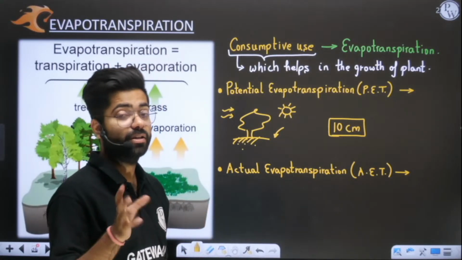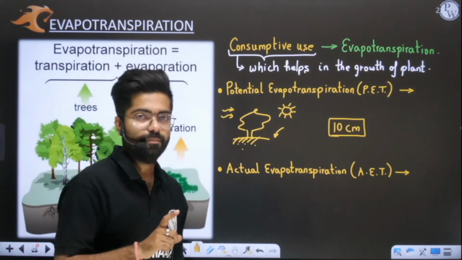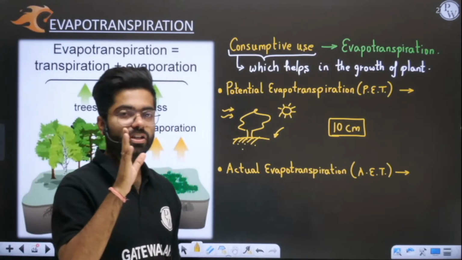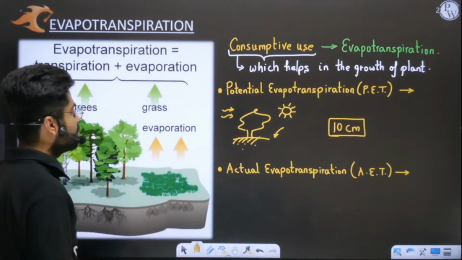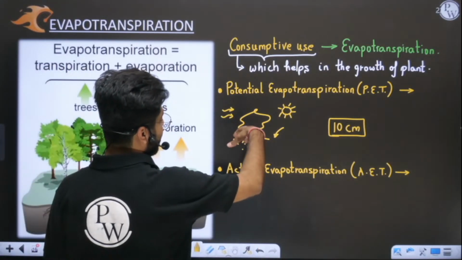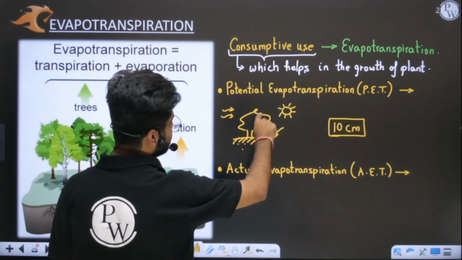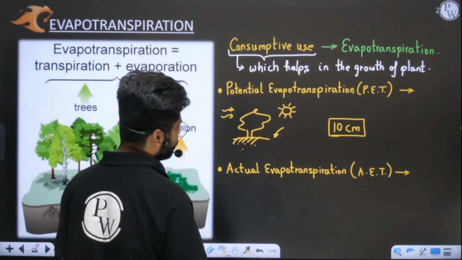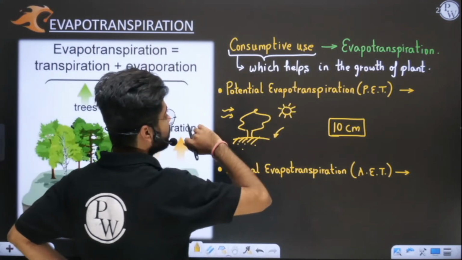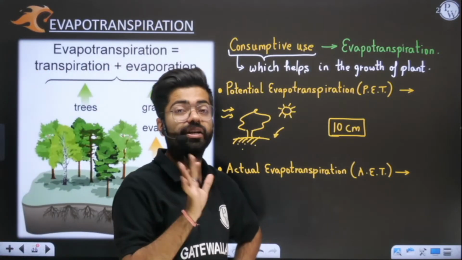One more thing: evapotranspiration is limited to day hours only. Why? Because in the day the sun is there, and the sun drives water out of the plant. In the phloem and xylem, in all the fibers of your plant or crops, a vacuum is created because of the sun. So because of the sun, evapotranspiration is limited to daytime only.